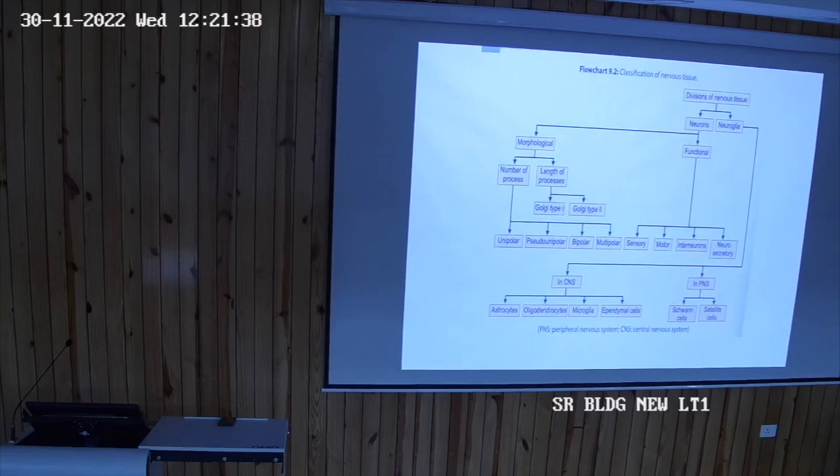Preganglionic neurons are present in the sympathetic chain, and postganglionic neurons are present either close to the effector organ or in the viscera. While some ganglia are present along the sensory root of the spinal cord, these are named dorsal root ganglia, which are also sensory.